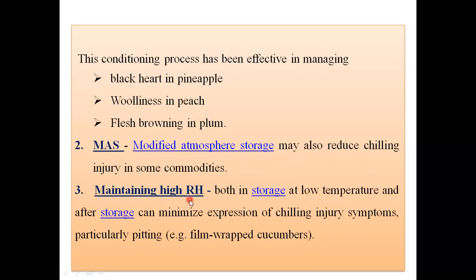Then maintaining high relative humidity, both in storage at low temperature and after storage, can minimize the expression of chilling injury symptoms, particularly pitting. For example, film wrapped cucumbers: when you maintain a high relative humidity, you can reduce chilling injury symptoms like pitting.